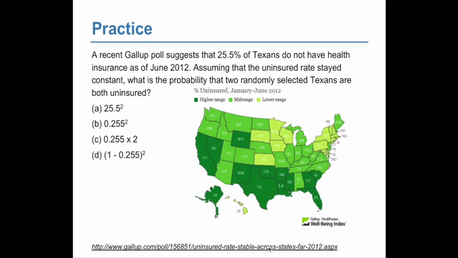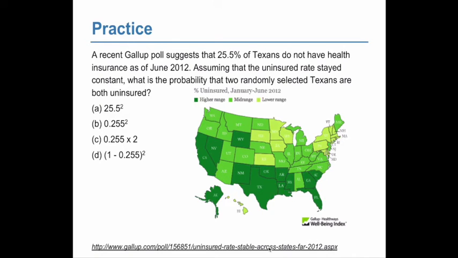A recent Gallup poll reports that 25.5% of Texans do not have health insurance as of June 2012. Assuming that the uninsured rate stayed constant, what is the probability that 2 randomly selected Texans are both uninsured? So, here's the thing with independent versus dependent.